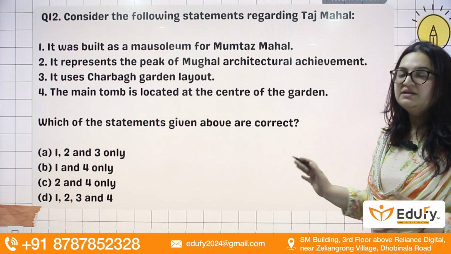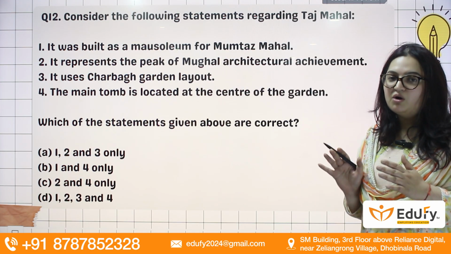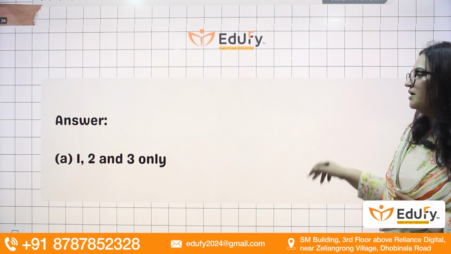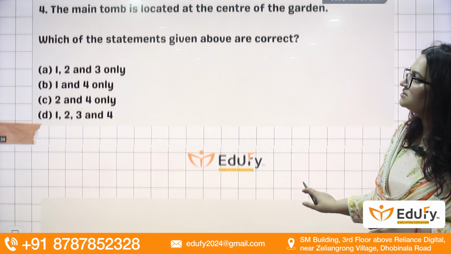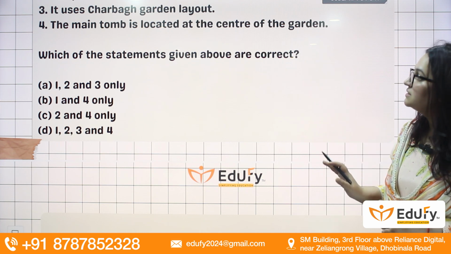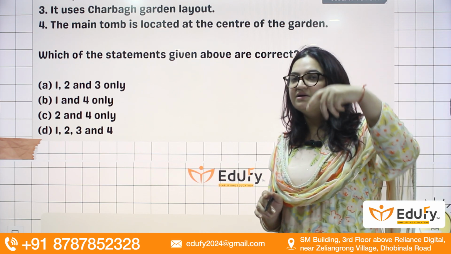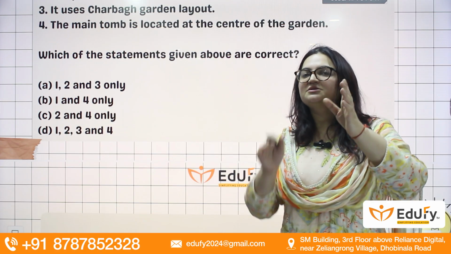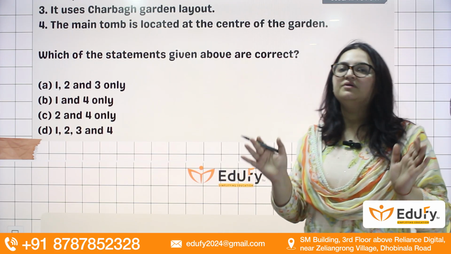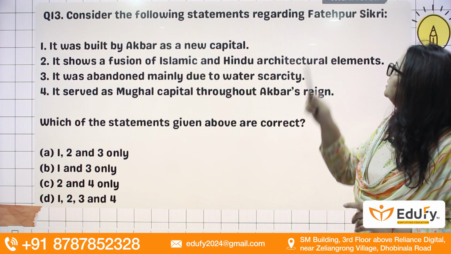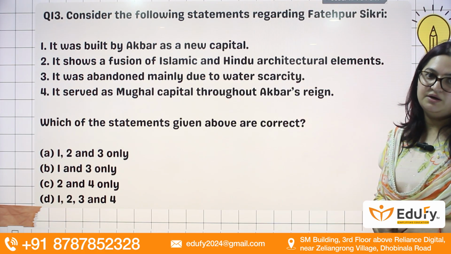So I think you should all know this question very well. Its answer is 1, 2 and 3. The fourth statement, that the main tomb is located at the center of the garden, is not so, because at the back is the Taj Mahal and in the front we will see the four gardens. Right.